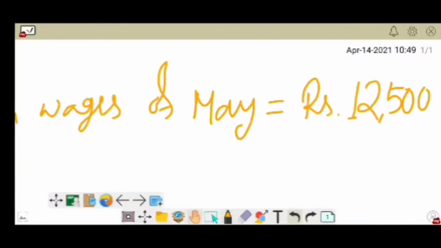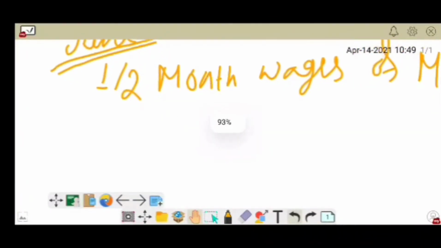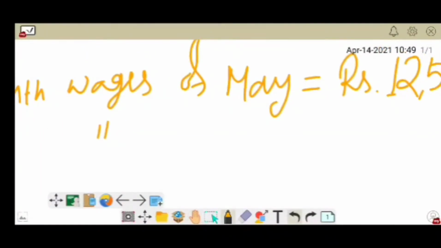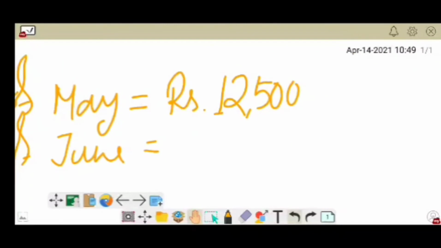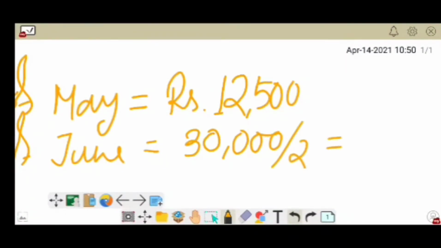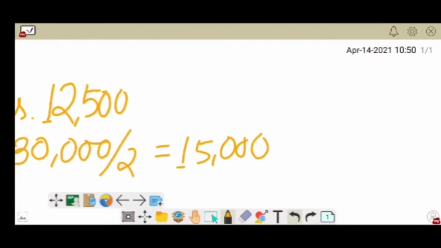And the rest, half month wages of this particular month, that is called June, is how much? 30,000 divided by 2, that is 15,000. Okay.